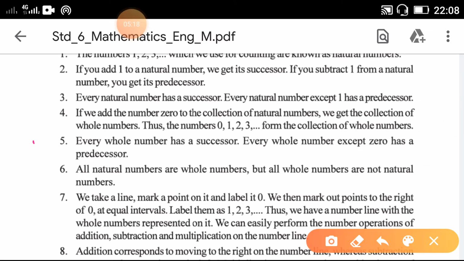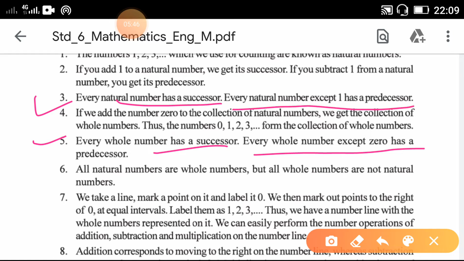See point number 5. Every whole number has a successor. Every whole number except 0 has a predecessor, because before 0 there is no number in the whole numbers. Same thing for natural numbers. Every natural number has a successor, but every natural number except 1 has a predecessor.